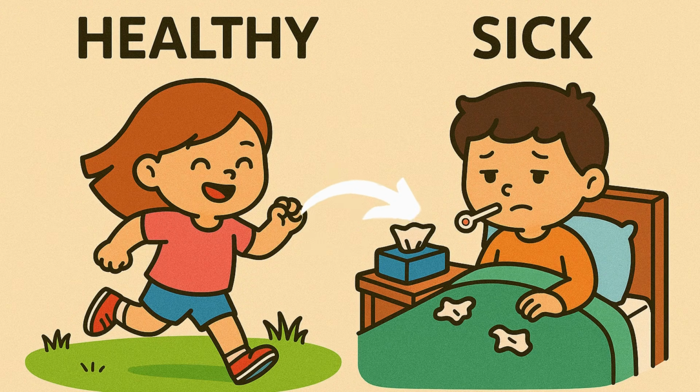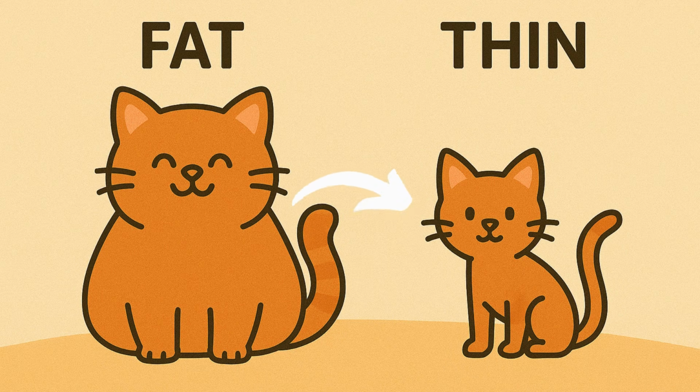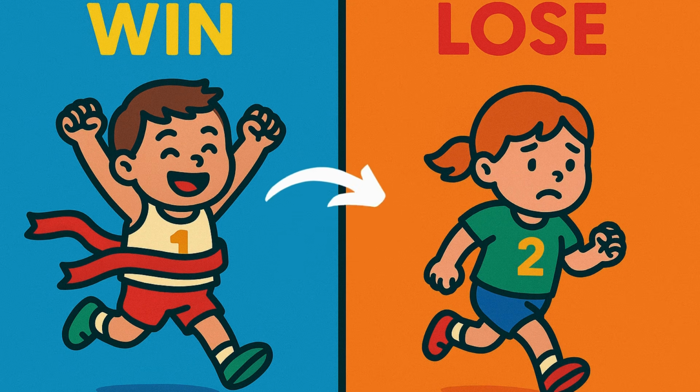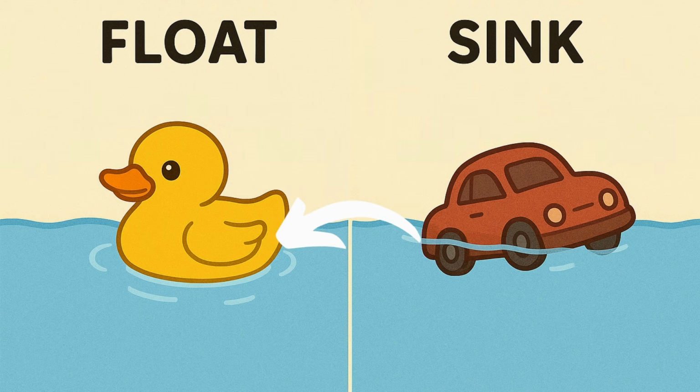Healthy. Sick. She feels healthy today. He is sick with a cold. Fat. Thin. The cat is fat. The kitten is thin. Win. Lose. He wins the race. She loses the race. Float. Sink. The duck can float on the water. The car will sink in the water.